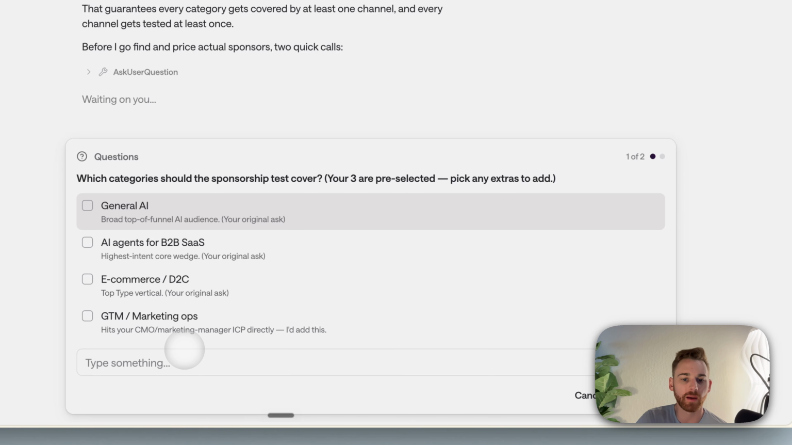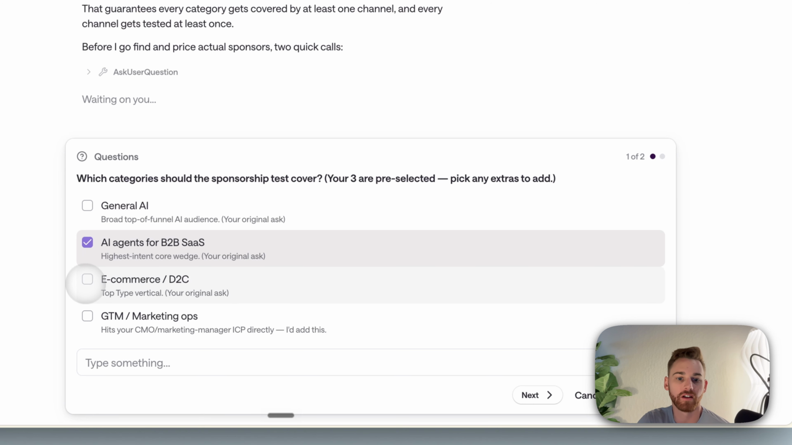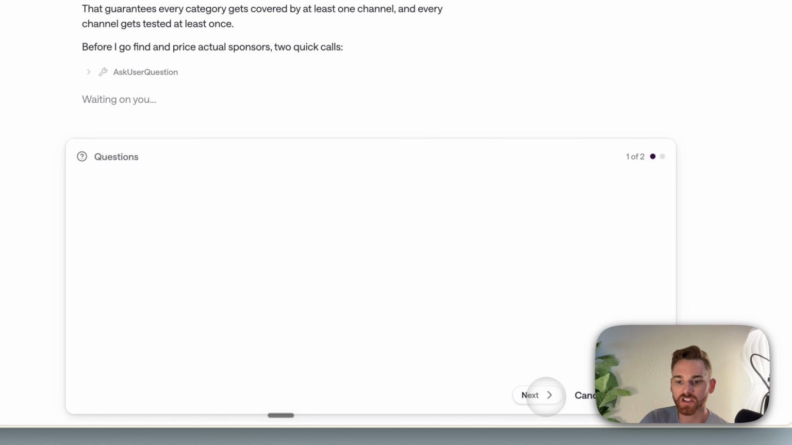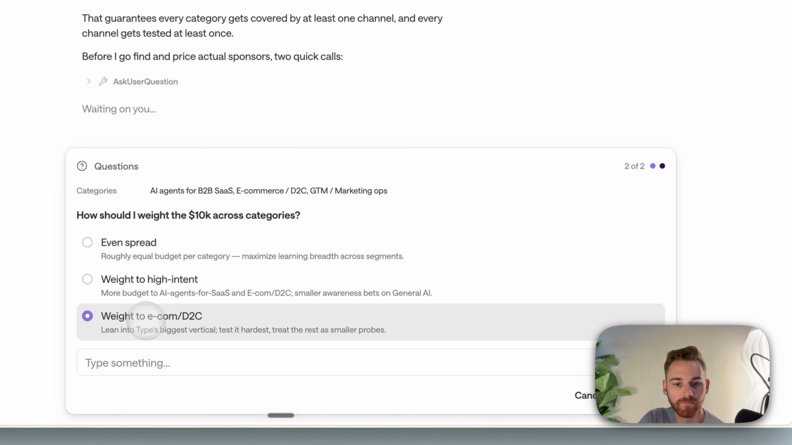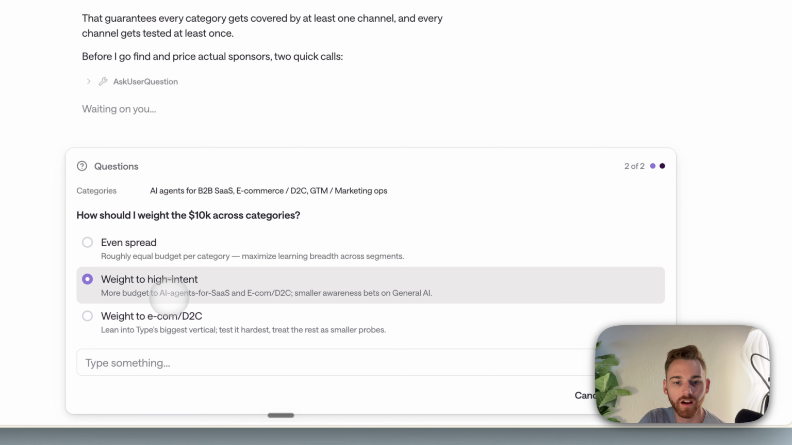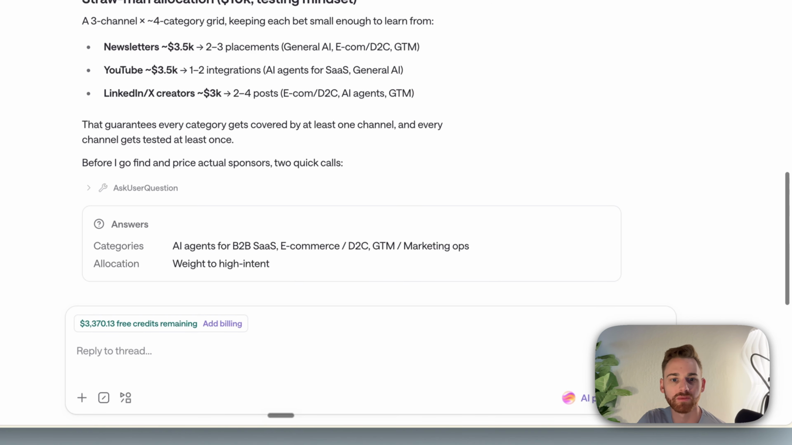Okay, cool. So it gave me some options here. I actually don't really want general AI because that could just be like, I don't know, consumer ChatGPT stuff for all I know. But yeah, these all look good. I'm just going to go with those suggestions. And let's see. I think I want to wait to e-com or D2C. Actually, no, let's go to high intent. That one probably doesn't matter that much.